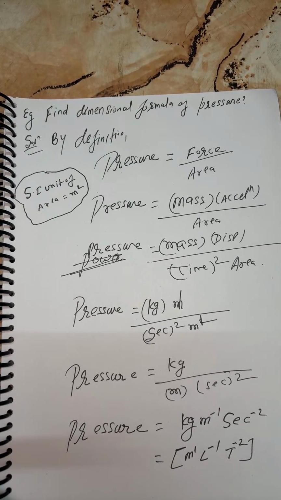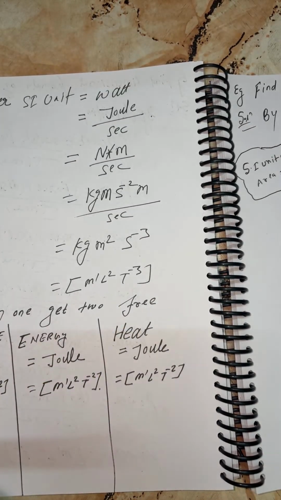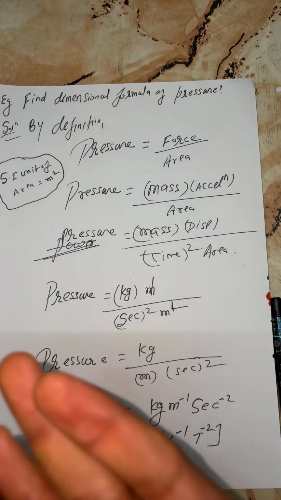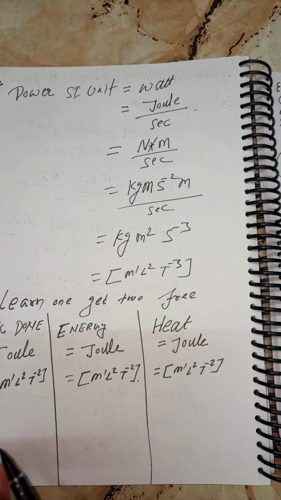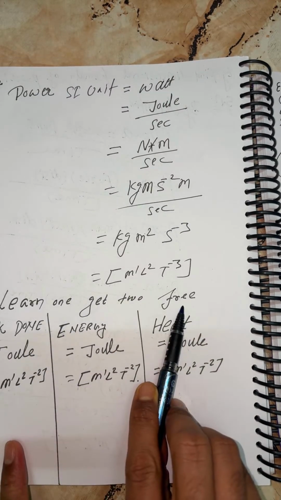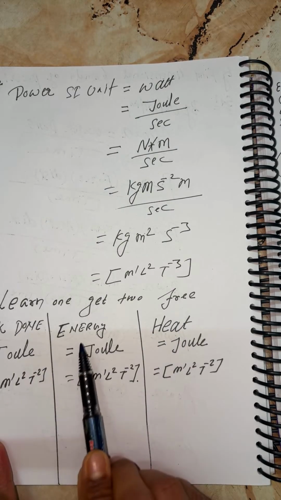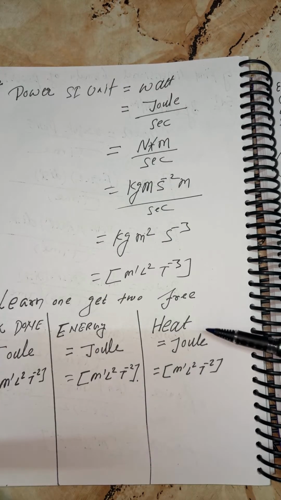Whatever you want. Now, just now I said, my kids, learn one get two free. Now I'm going to tell you, learn one get three free. What did I say, my kids? Learn one get two free. So work done unit joule, M1 L2 T minus 2. Energy, joule, M1 L2 T minus 2. Heat, joule, M1 L2 T minus 2.